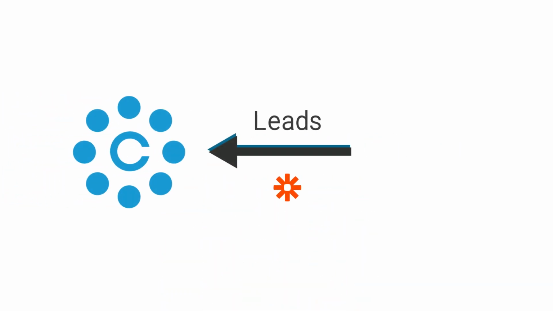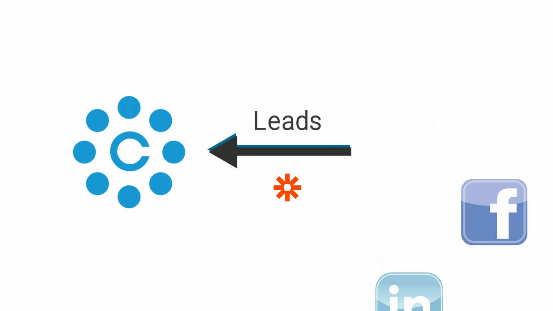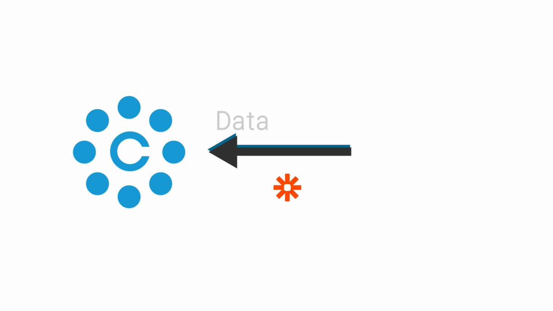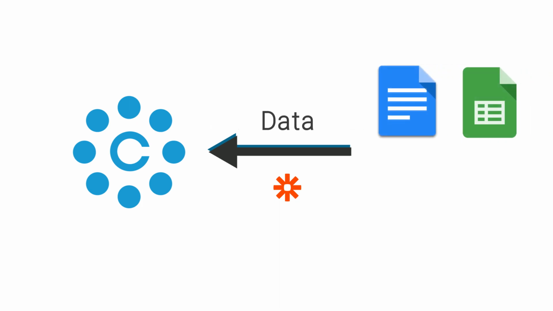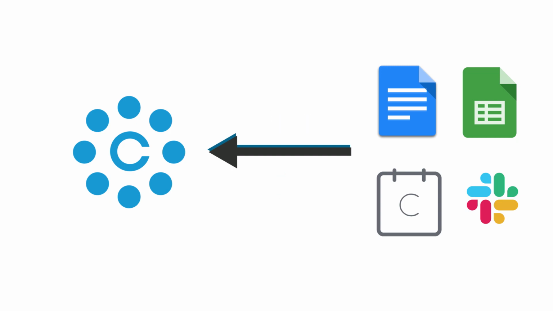Import your leads from lead sources like LinkedIn leads and Facebook lead ads directly into the ClarityCRM Leads module. Import information and content from all kinds of sources like Google Docs and Google Sheets, Calendly, Slack, and many more. Easily automate data transfer from your go-to services right into your ClarityCRM database.